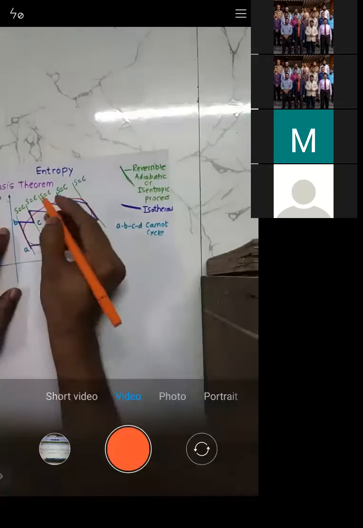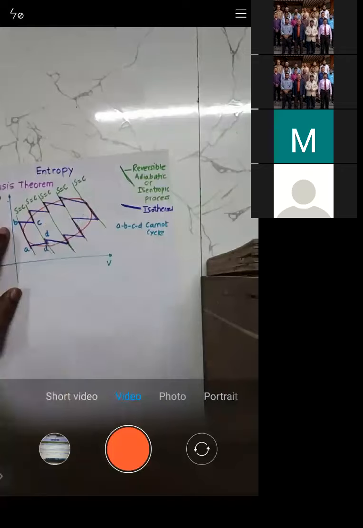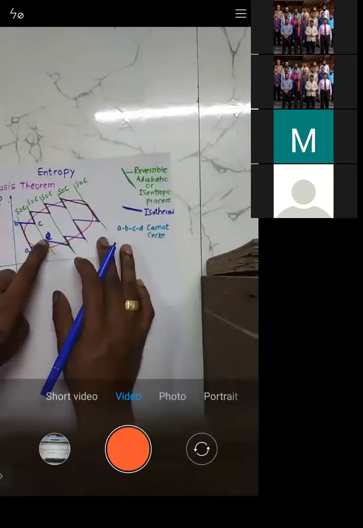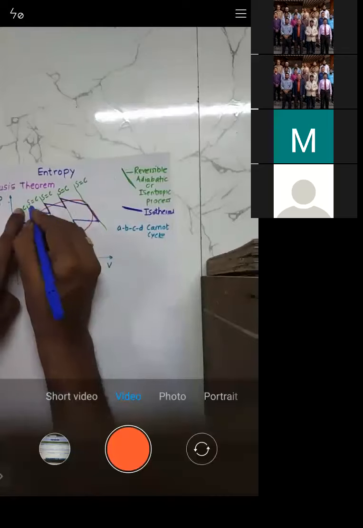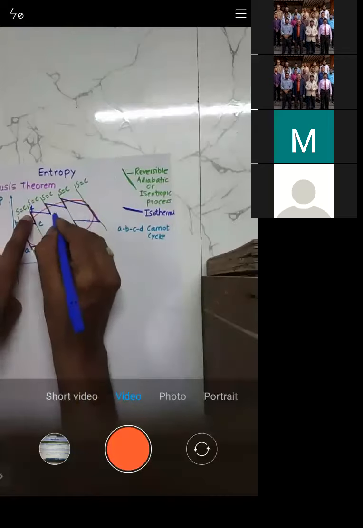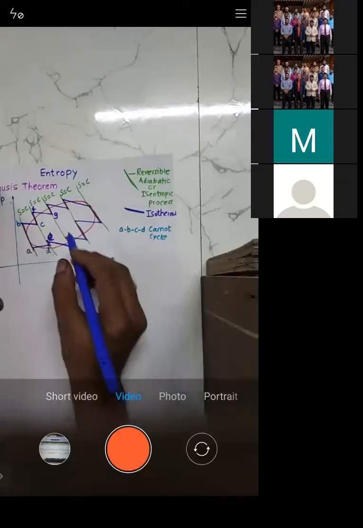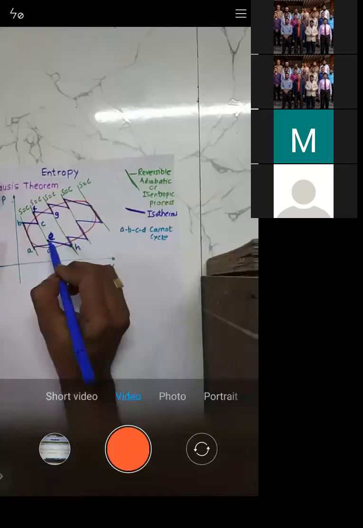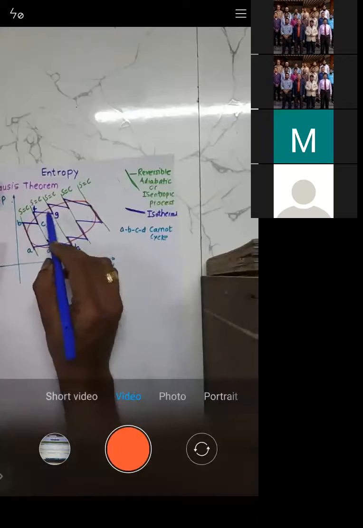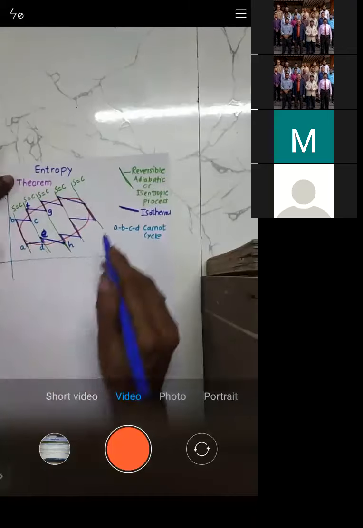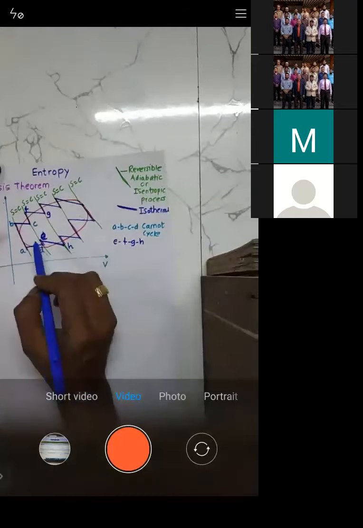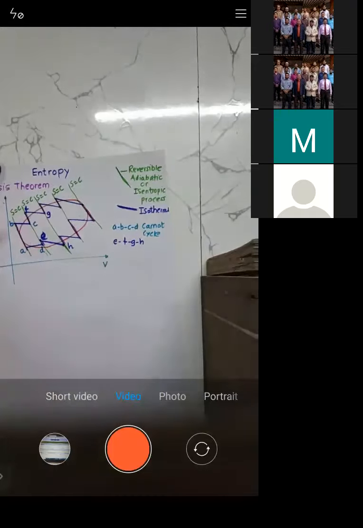Similarly, if you see this point, let me mark it. I'll mark this point as E, this point as F, this is G, and this corner point I'll call H. So E, F, G, H is again a Carnot cycle, right?